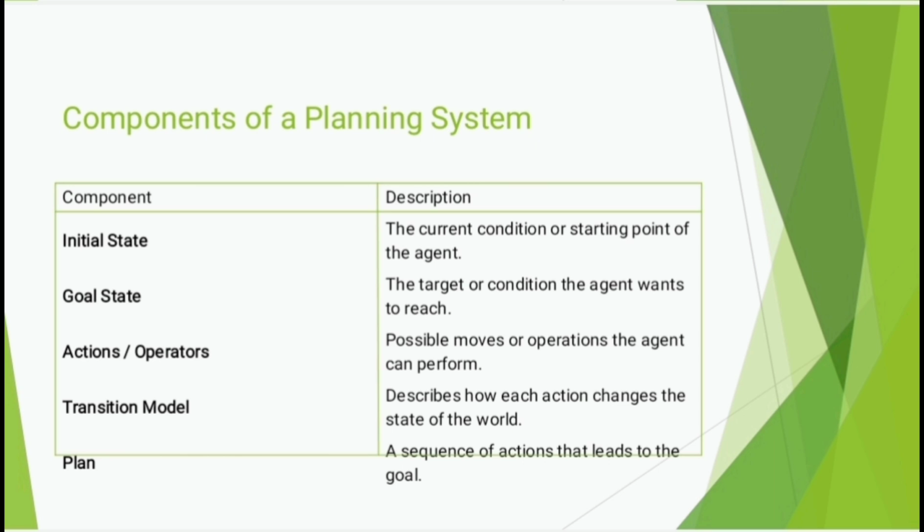Third one is action or operation, the set of possible actions that an agent can perform to move from one state to another. For example, move forward, turn left, turn right. The last one is the plan, the best sequence of actions chosen to achieve the goal, like forward, right, forward or stop. The AI planner uses these components to determine the most efficient path.